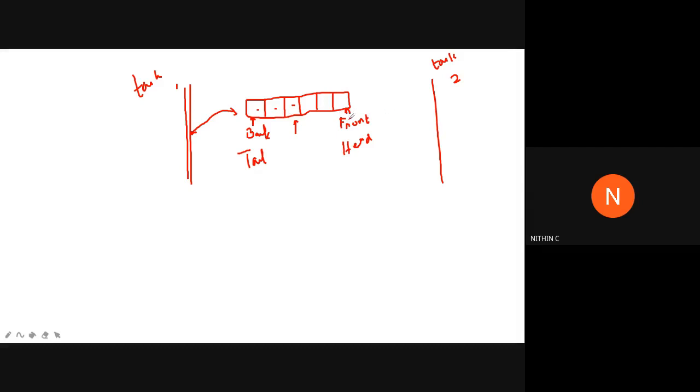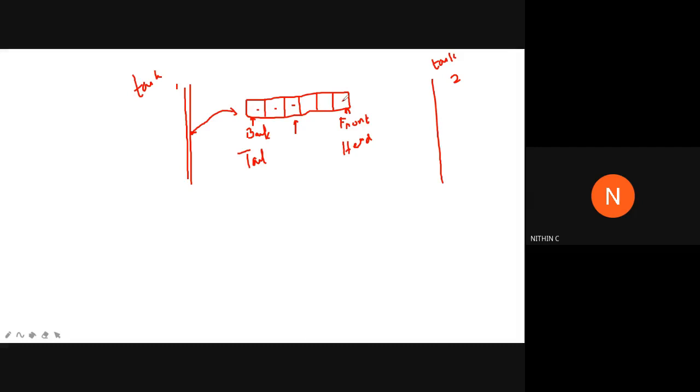So there will be some functions required for that. What happens when a reading operation takes place? While you are standing in a physical queue for buying tickets or something like that, a person who reaches the front gets the ticket and moves out of the queue, right? In a similar manner, when the message is being read at the front end, we will read that message, and that message will be deleted also, so that the other one can come to the front. So the message reading process is read and then delete. Read and then delete the message, so that the data lying in the next location can come to the front position.